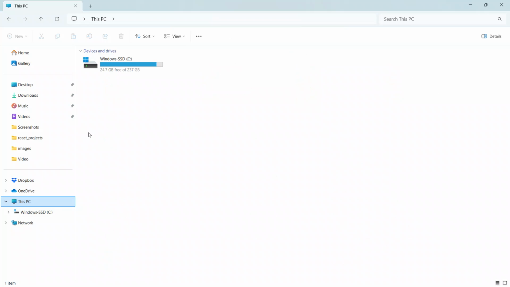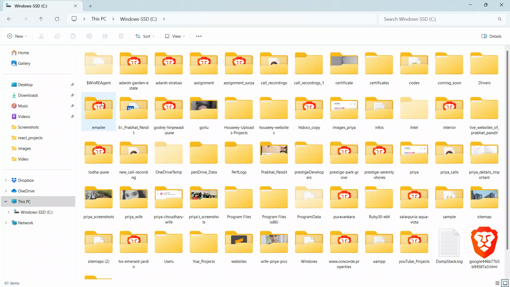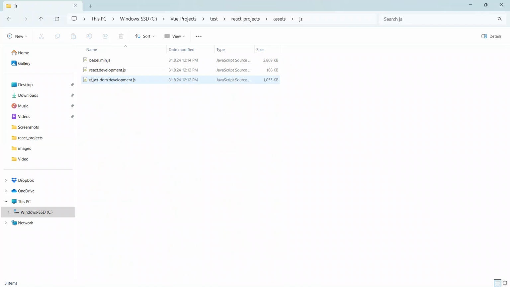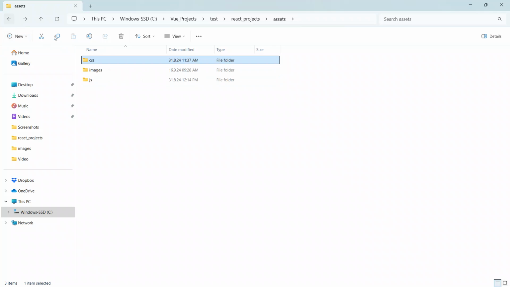Actually, let me just show you also. Go to React projects, go to the assets, and go to the JS folder. You can see here babel.min.js, react.development.js, and react-dom.development.js. Let me show you the CSS file also. Go to the CSS folder: this is bootstrap.min.css. Let me show you the images also.